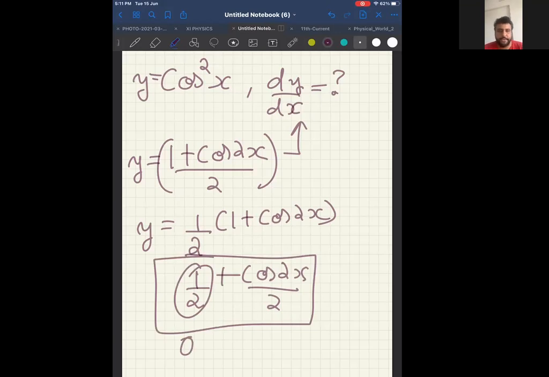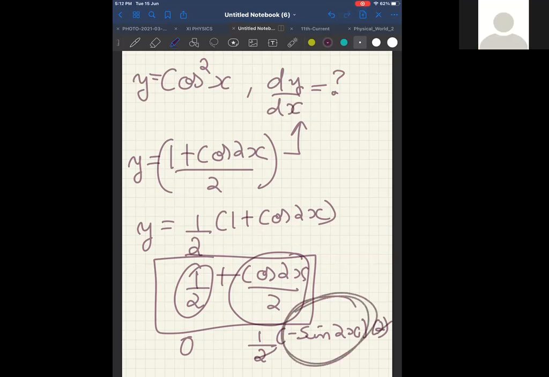Can I say differentiation of half will be 0? And differentiation of cos 2x by 2, in that half is a constant, take it out. What is differentiation of cos 2x? Can I say differentiation of cos 2x is minus sine 2x into 2? Because differentiation of cos something is minus sine something into differentiation of that something. Then can I say 2 and 2 will cancel and I am left with only minus sine 2x. Should I do it once more? Let me know. Answer is minus sine 2x.